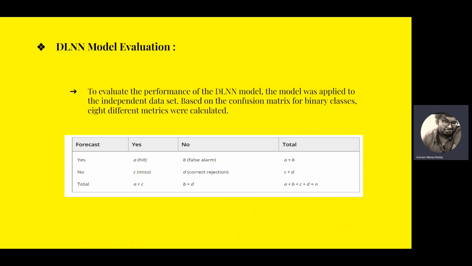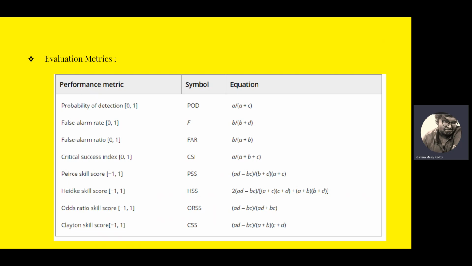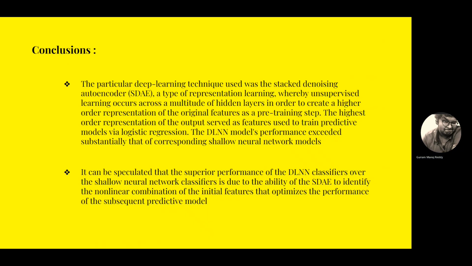A plus B means, if A is 1, B is 0, then it's a forecast. So if the forecast is no, but your model gave it as yes, then it's a miss. If the forecast is no and your model said no, then it's a correct rejection. So from this, a confusion matrix is developed. These are the evaluation metrics with which we evaluate our model: probability of detection, false alarm rate, false alarm ratio, critical success index, Pierce skill score, Heidke skill score, odds ratio skill score, Clayton skill score. From this, all these evaluation metrics are calculated.